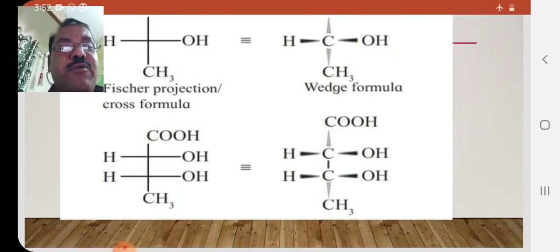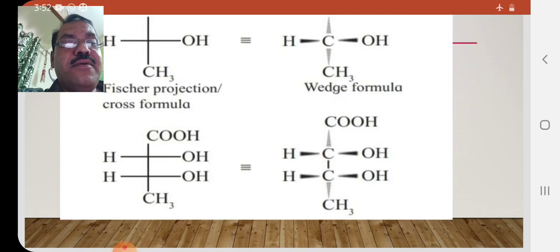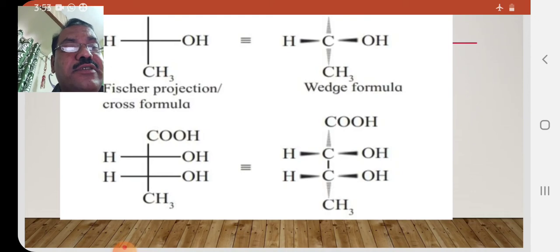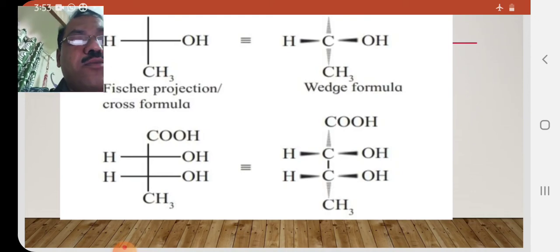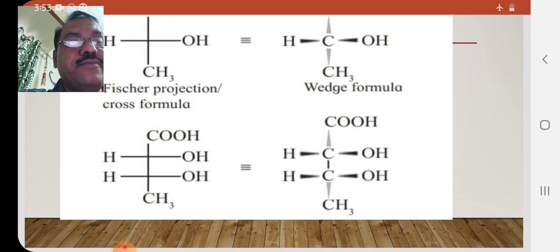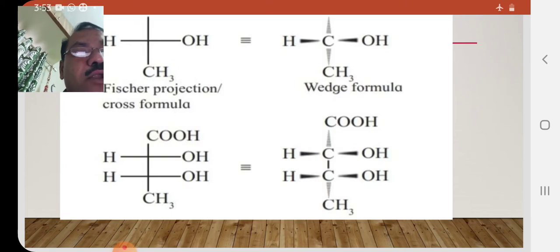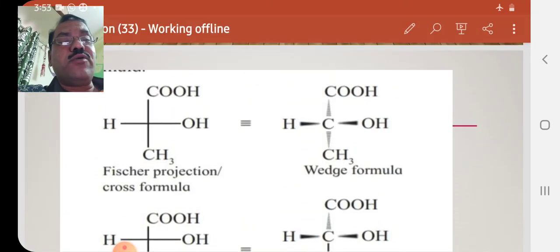The straight single line indicates the bond is on the plane or on the paper. There are 4 bold solid bonds, indicating 2 hydrogen and 2 OH atoms are above the plane, and there is a dotted line with COH and CH3, that means both COH and CH3 are below the plane. So this type of representation is called Fischer projection formula.